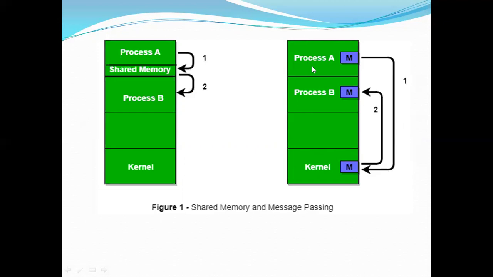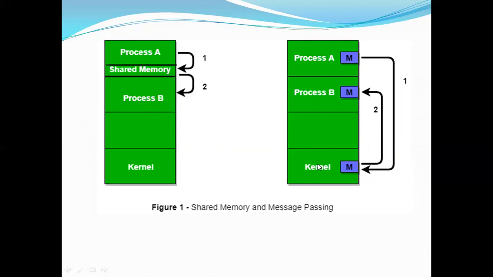Why? Because they simply have to send a request to the kernel to set up a location for these two processes' communication. Whereas here they have to dedicate some part of memory, and while dedicating they have to take care of all the factors: how much memory they have, how much they are contributing, how much they need for execution, and so on. Whereas here they need not worry about their memory, they simply have to send a request to the kernel.